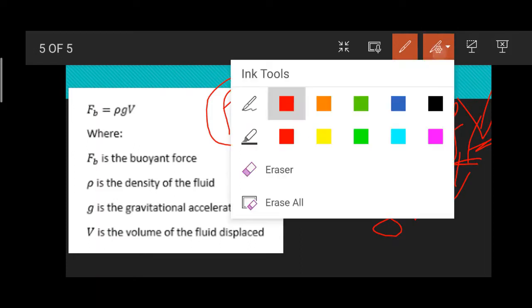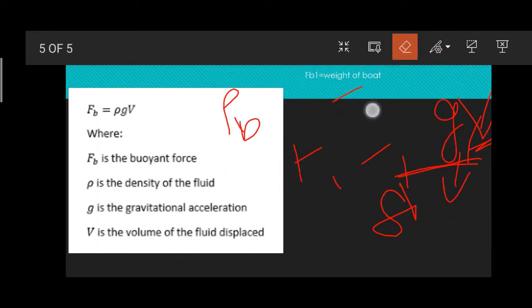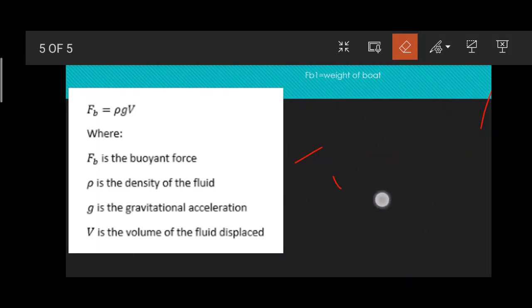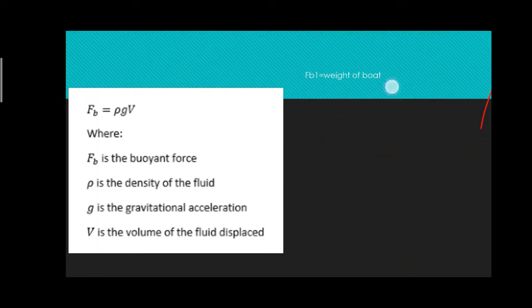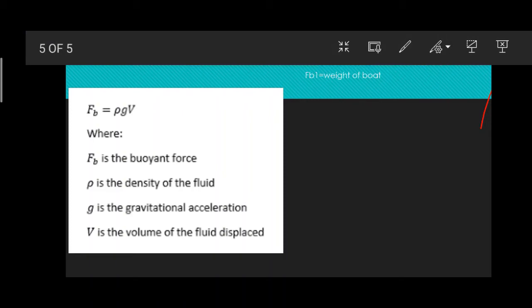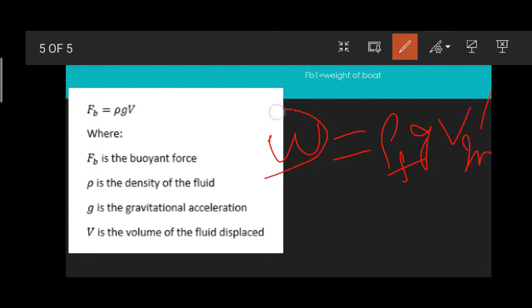So the weight of the boat is balanced by the density of the fluid, g, and the volume immersed. We know weight is mg.